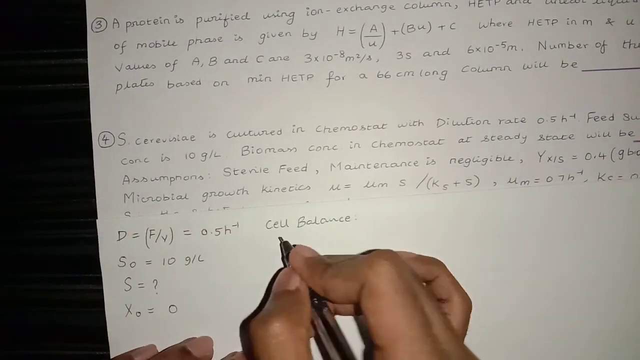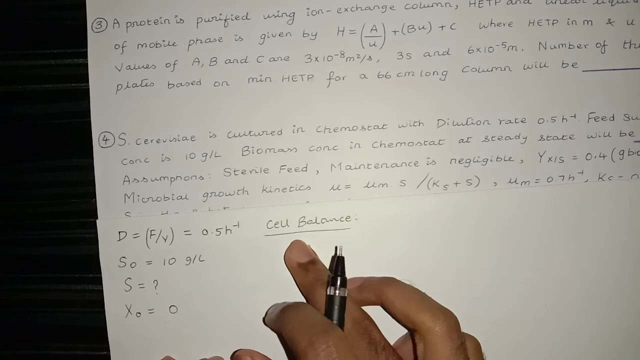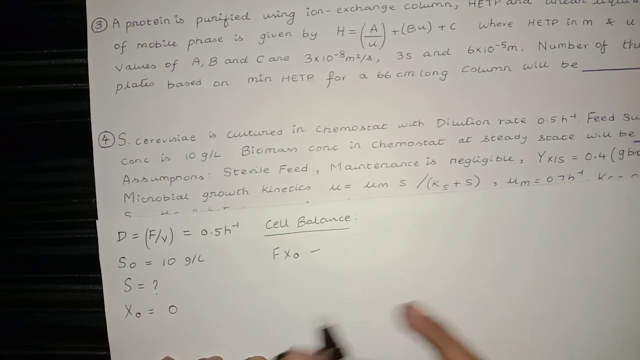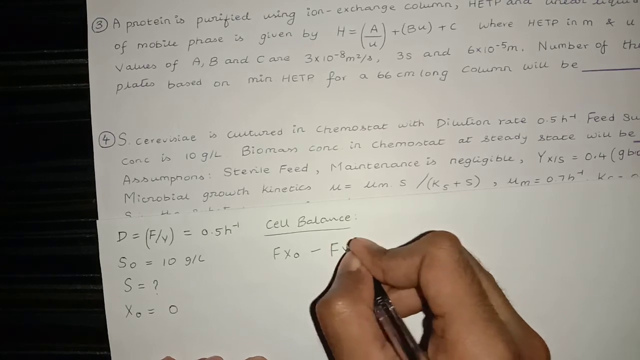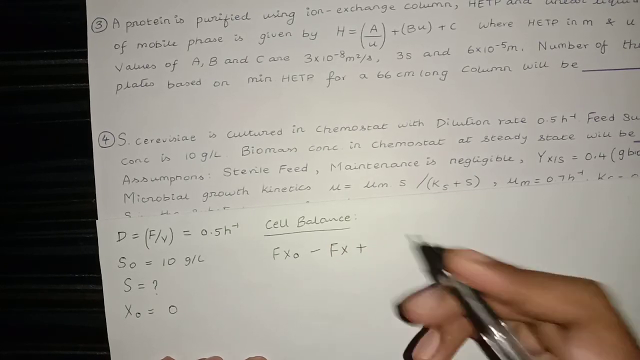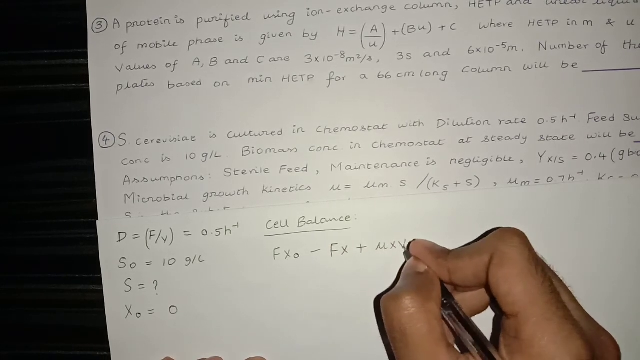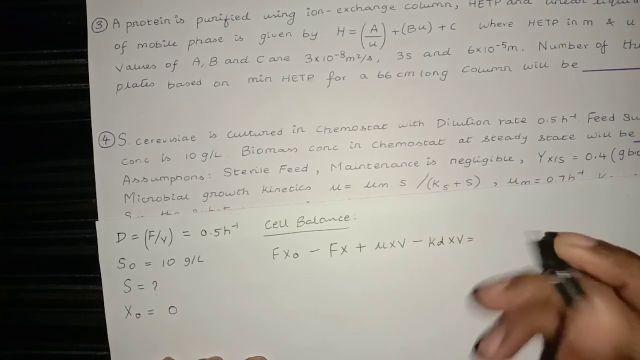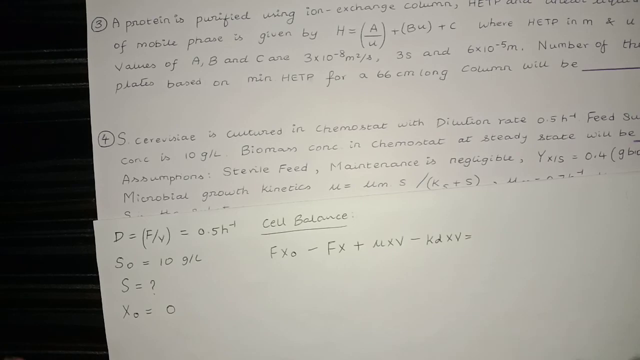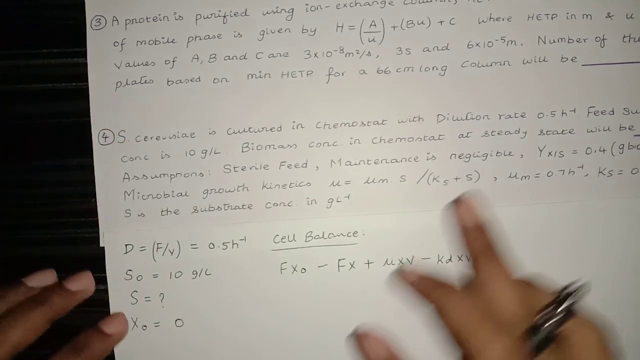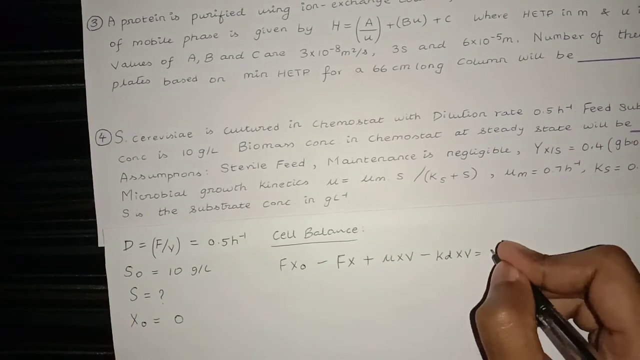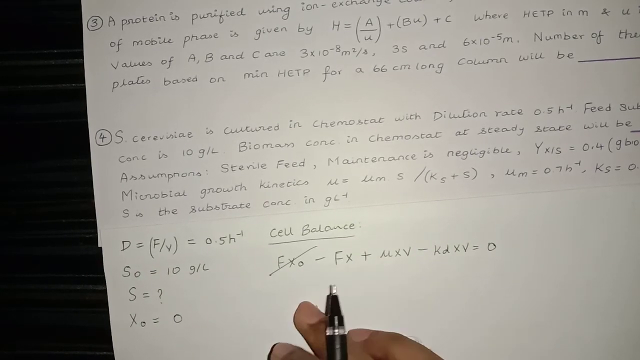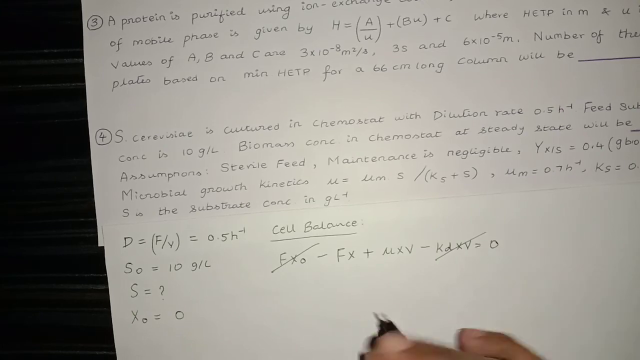So cell balance: cell in minus cell out plus cell generated minus cell death is equal to the rate of change of cells, or the cells accumulated, which at steady state is equal to 0. And one more thing, it's a sterile feed, so cell in is 0 and no death.